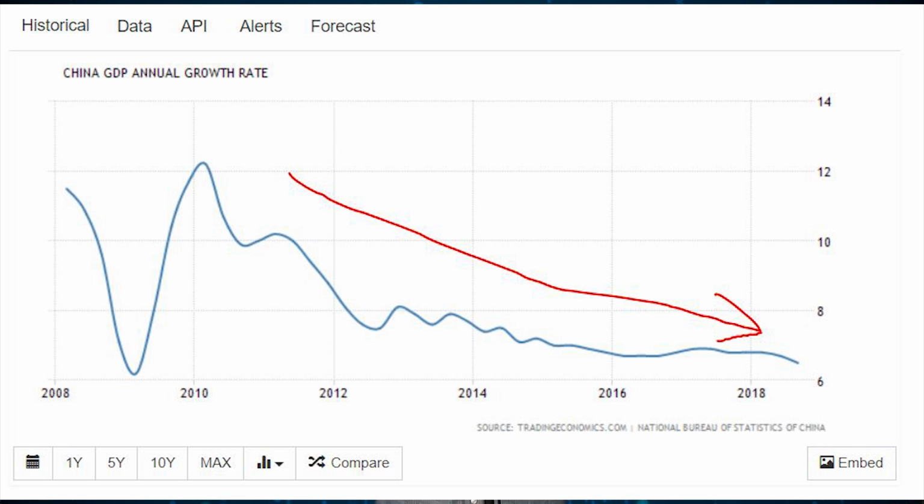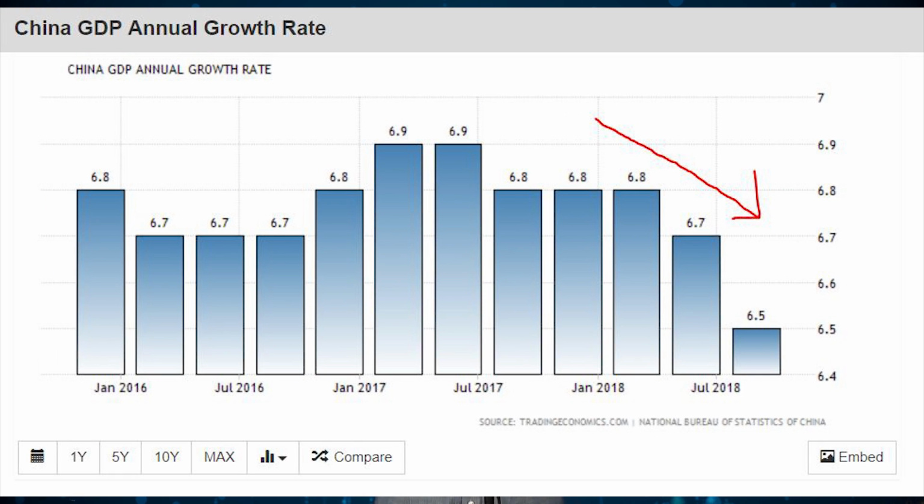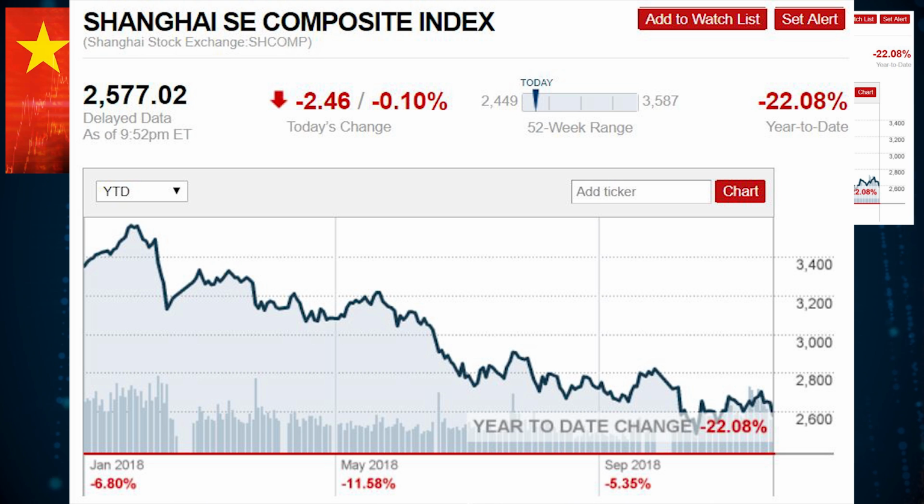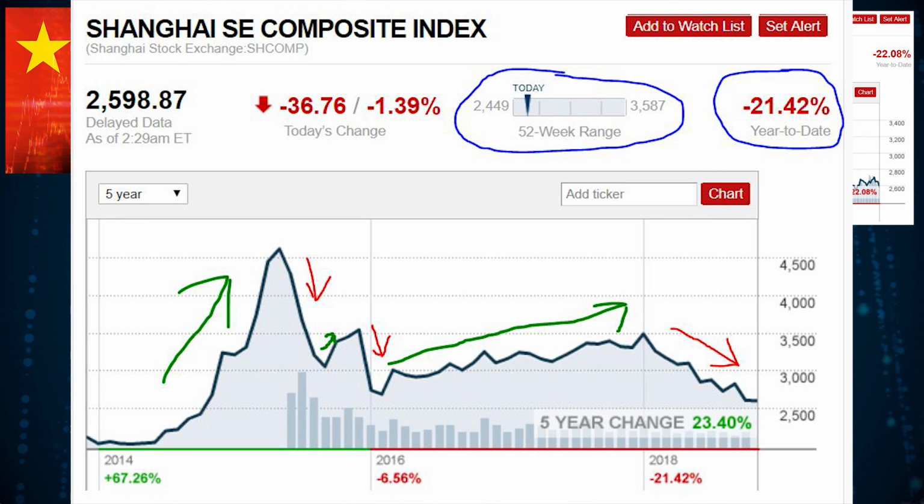And just this year alone, it dropped from around 6.8% in Q1 down to 6.5% in Q3, even missing already lowered estimates of 6.6%. And then looking at their stock market, they're essentially in a bear market, with the Shanghai Composite Index down over 20% year to date and down well over 25% from their 52-week high at the time of this recording. And many of those Chinese stocks that are listed in US exchanges are down massively from their 52-week highs, including Alibaba down over 30%, Tencent down over 40%, and JD.com down over 50%.